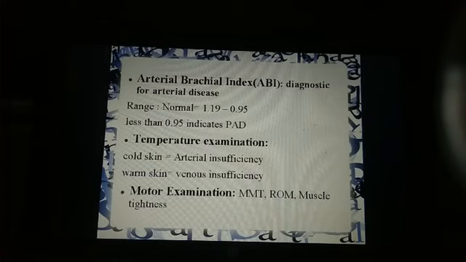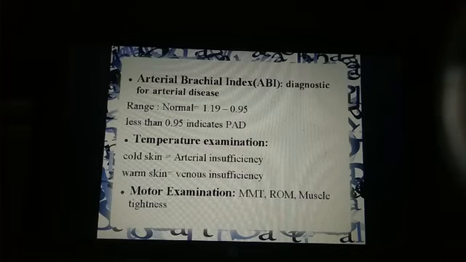If it is between 0.74 and 0.50, then it is moderate arterial disease. And if it is less than 0.50, then it indicates severe peripheral arterial disease, right? So this was the ankle brachial index or ABI.